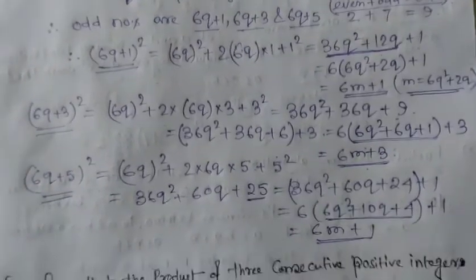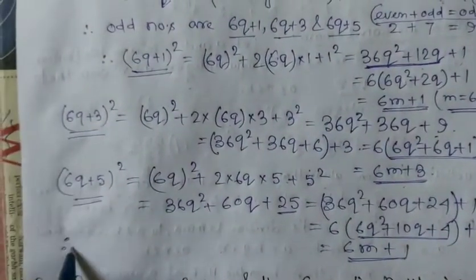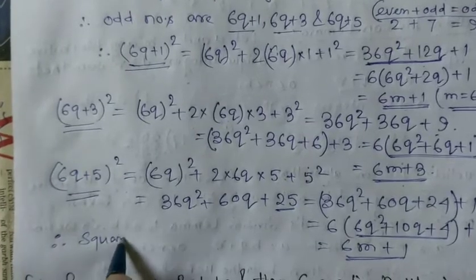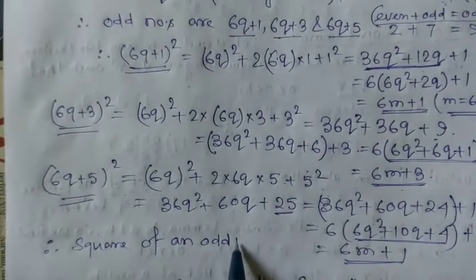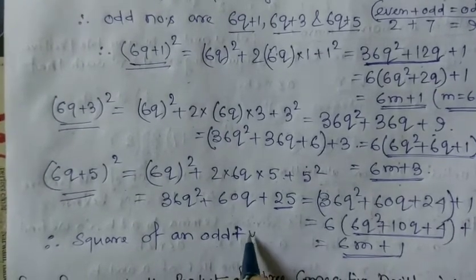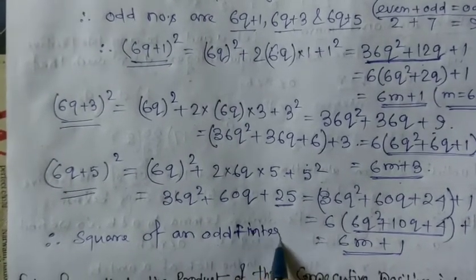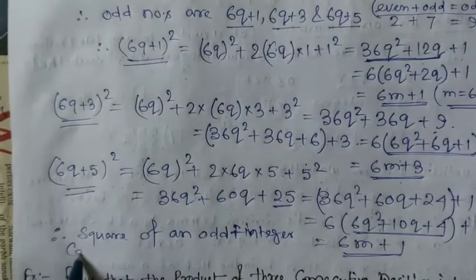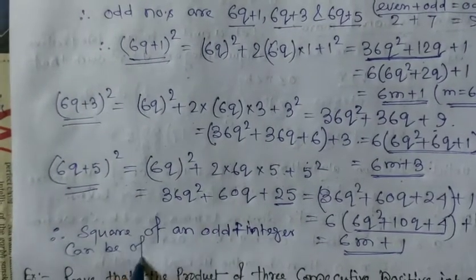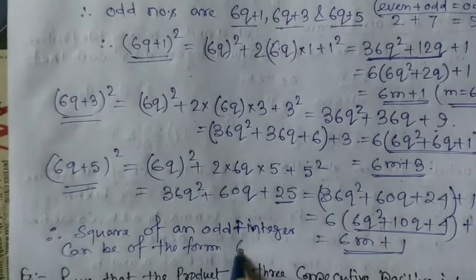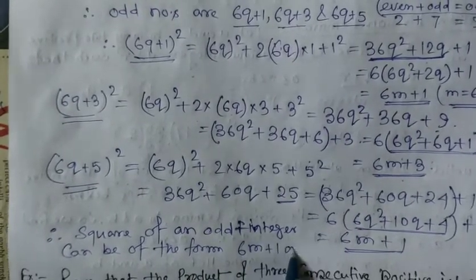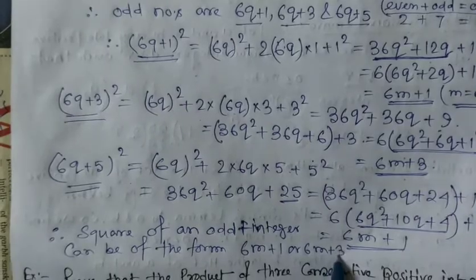So therefore the square of an odd positive integer can be of the form 6m plus 1 or 6m plus 3.